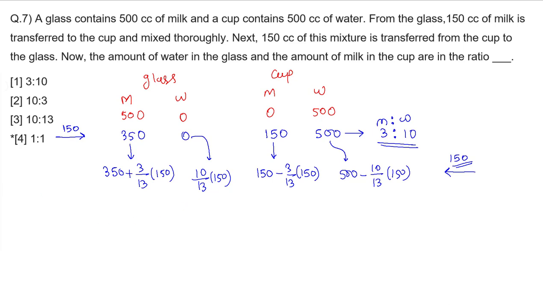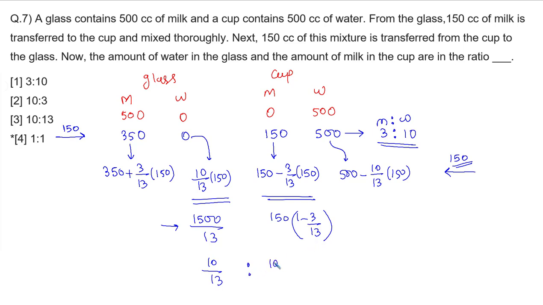Now what is the question? The question is the quantity of water in the glass and quantity of milk in the glass. We need to find the ratio of this. So let's have a look at it. So this is going to be how much? 1500 divided by 13, and this is going to be how much? Take 150 common. 1 minus 3 by 13. So take a ratio of this, everyone. 150 gets cancelled out. So over here 10 divided by 13 is remaining. You can see that the ratio is 1:1. So this is our answer.